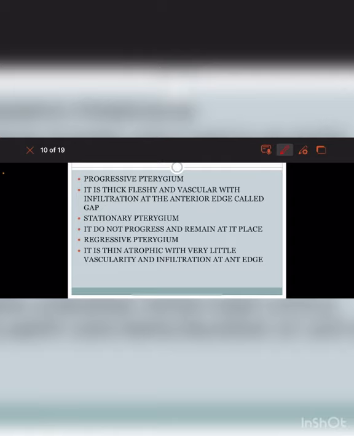After that, there is the stationary pterygium. Stationary pterygium means that it does not grow further; it remains in the eye at the same place where it has grown, so it is known as a stationary pterygium. And after that, there is the regressive pterygium. Regressive pterygium means it is thin and atrophic with very little vascularity. So we have a clear view in the slit lamp, and we can tell that there is less vascularity, which means atrophic. A highly vascular structure with very thick connective tissue means it is a progressive pterygium.